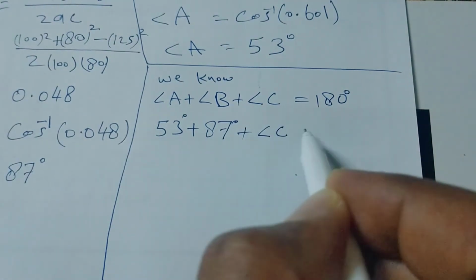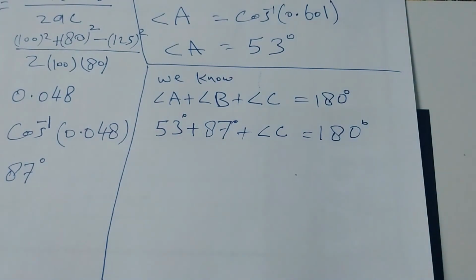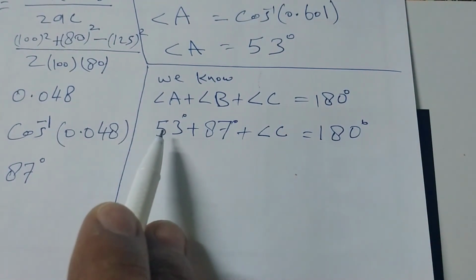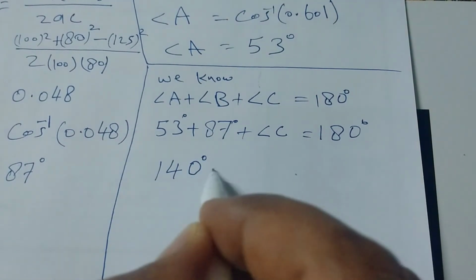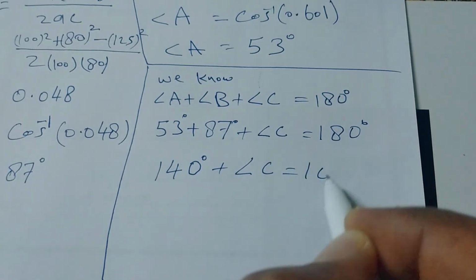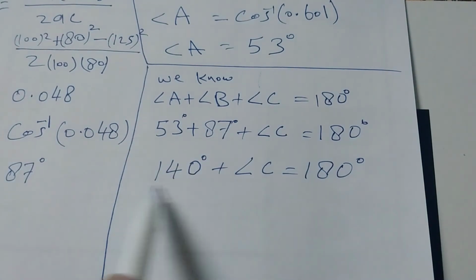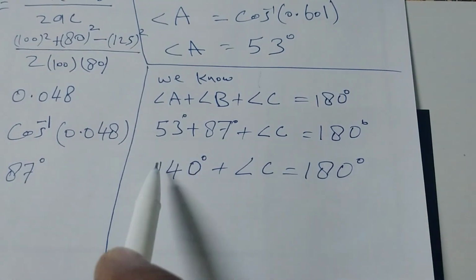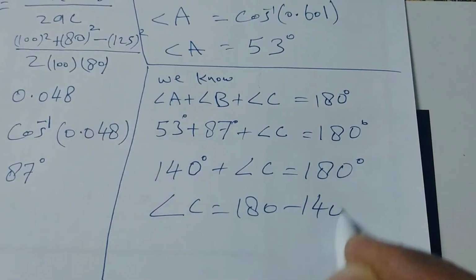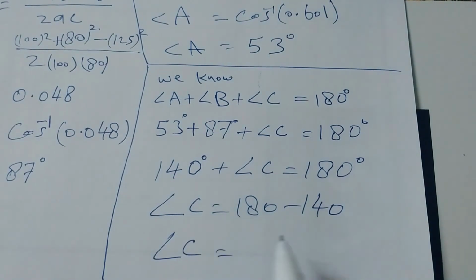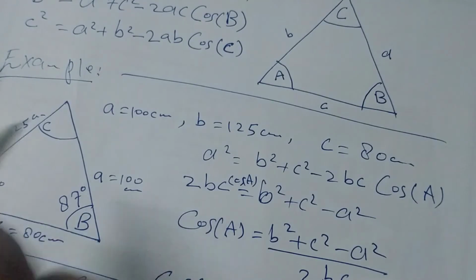Angle C we don't know, so we will calculate now. 87 plus 53 is 140, plus angle C equals 180. So 140 I will take to the other side, plus changes into minus. 180 minus 140 equals 40 degrees. This is our angle C.